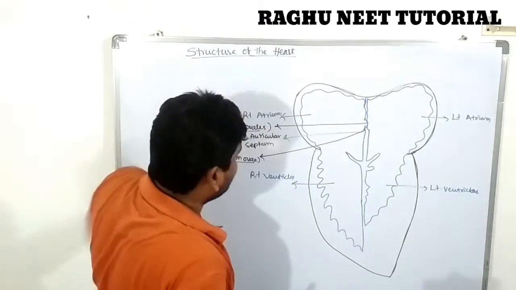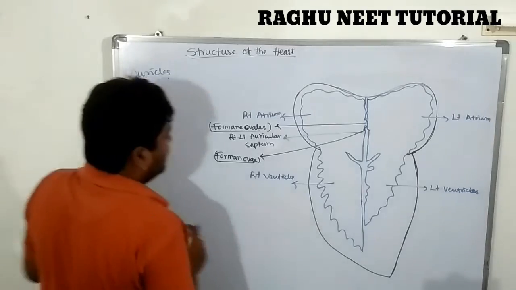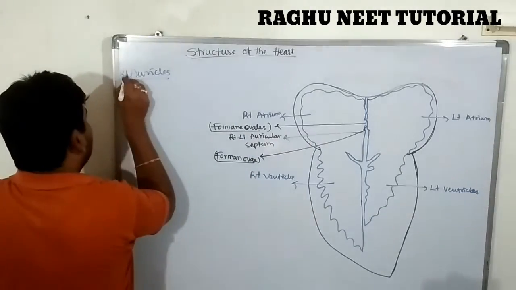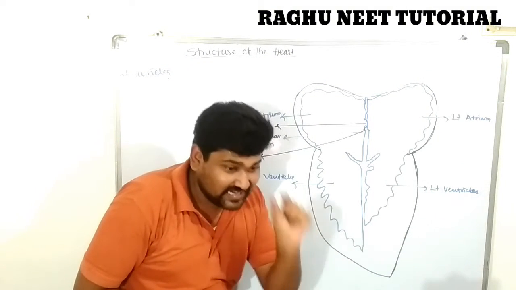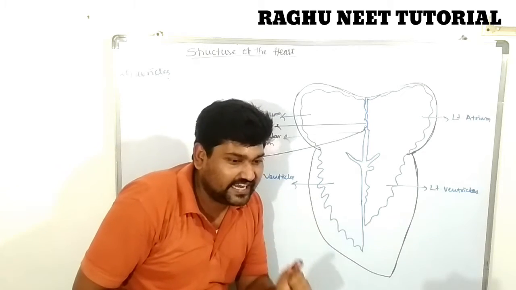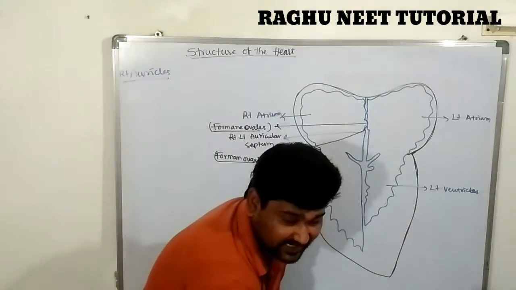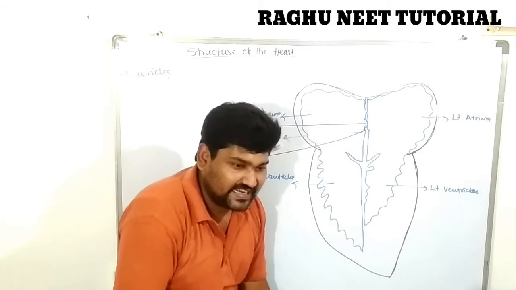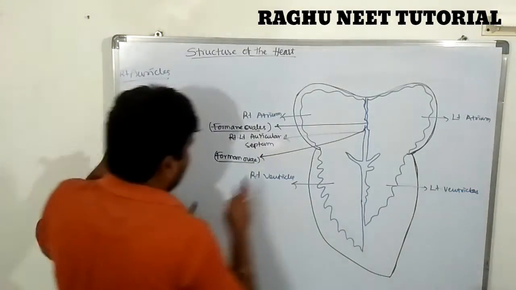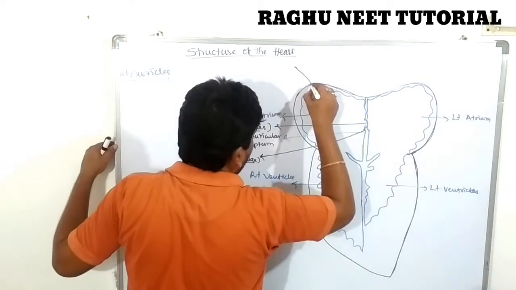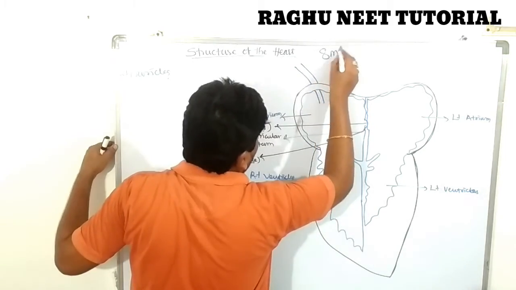Okay, next one. The right auricle carries deoxygenated blood from the various parts of the body through three veins. Let's see the diagram of these three veins. Please concentrate. This topic comes in the examination 100% for 8 marks.